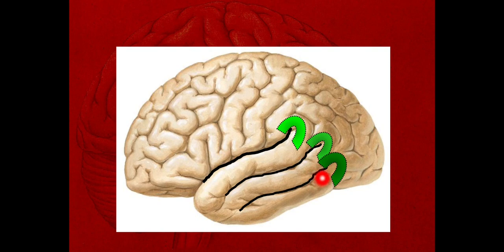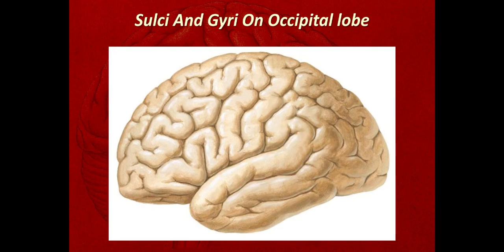This is the inferior temporal sulcus. Its posterior end is capped around by this gyrus which is called the arcus temporo-occipitalis. Partly this gyrus is in the temporal lobe and partly in the occipital lobe. So we have seen here these sulci and gyri on the temporal lobe. I will now discuss the sulci and gyri seen on the occipital lobe.